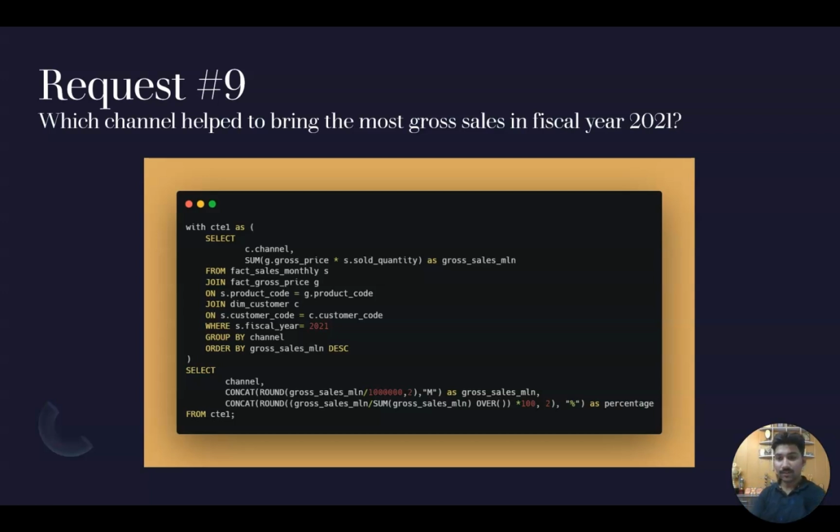So the CTE first has the channel, then the gross sales, first grouped by channels, then ordered by the gross sales. Now in the last, I have displayed the channel, the gross sales, and the percentage every different channel contributes to the gross sales.